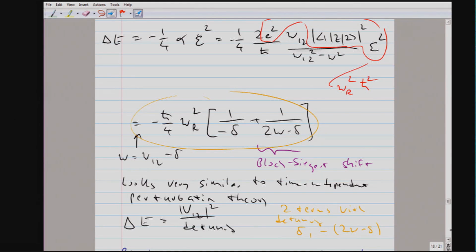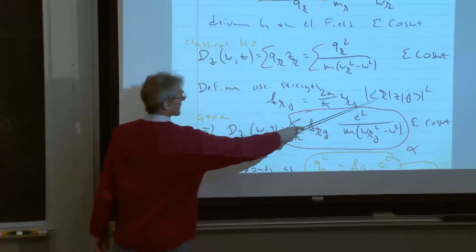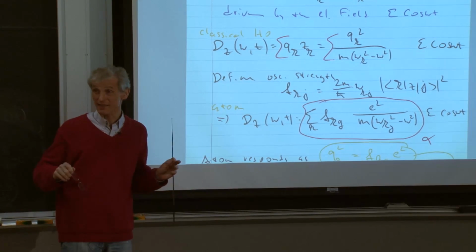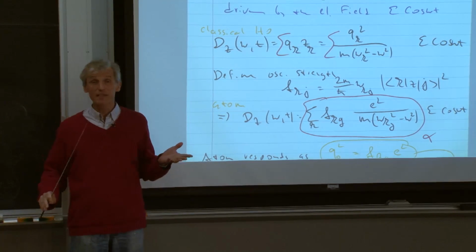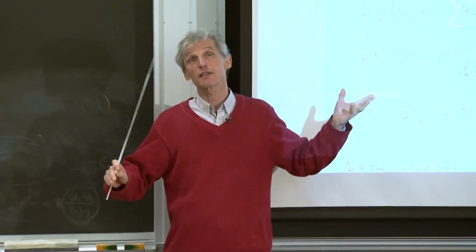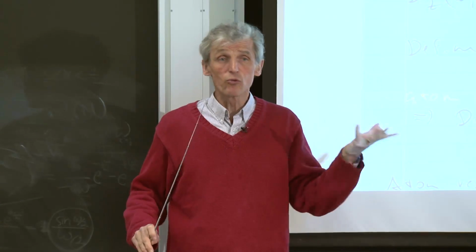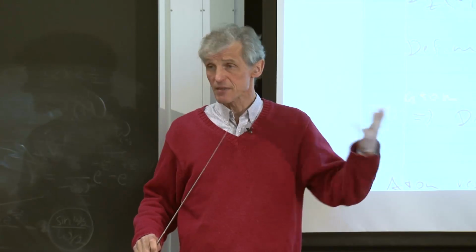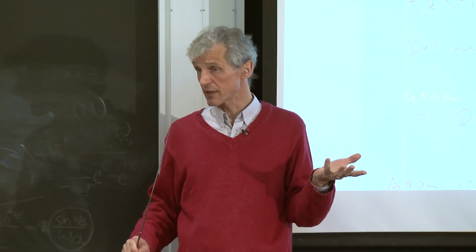So I mentioned that the oscillator strength is actually one way to parameterize a matrix element. We'll actually talk most of the lecture today about the matrix element, but I come to that in a few minutes. For me, the matrix element is nothing you ever want to think about. Sure, it has the dimension of the Bohr radius, but we don't really think in terms of length scale. There are two ways you want to use a matrix element. One is that the matrix element squared times some other factor gives you the spontaneous line width, the natural line width. And that's a number you should know about your favorite atoms.